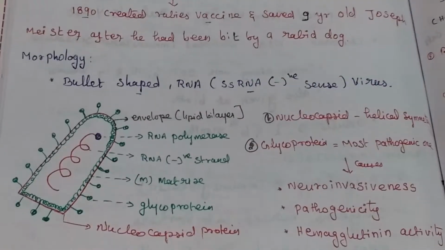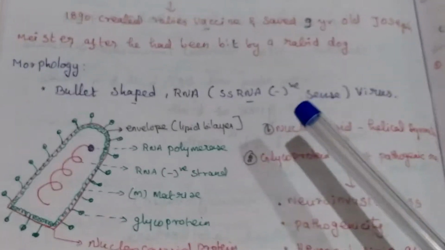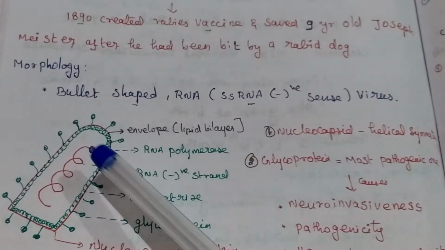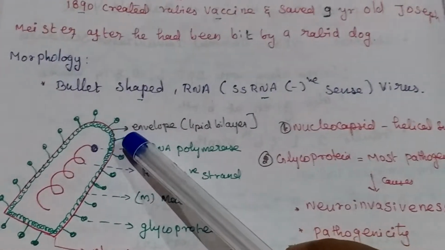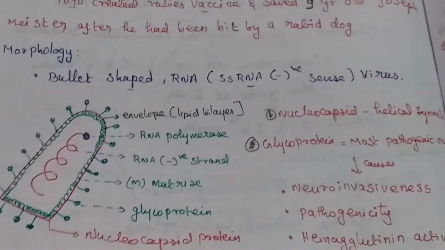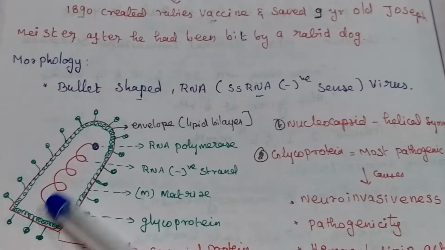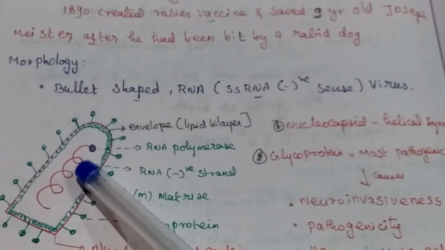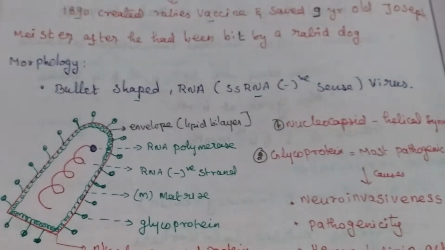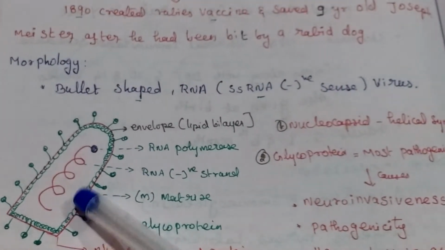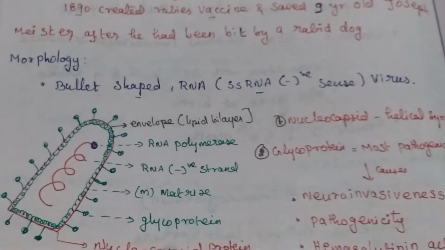Then morphology. This is a bullet-shaped, single-stranded, negative-sense RNA virus. It has an envelope. This red part is called the envelope, made up of a lipid bilayer. This is called the nucleocapsid protein. This spiral part is called the RNA negative strand. This is the RNA polymerase enzyme. This coiled green part inside is called the matrix. This spike is called the glycoprotein.